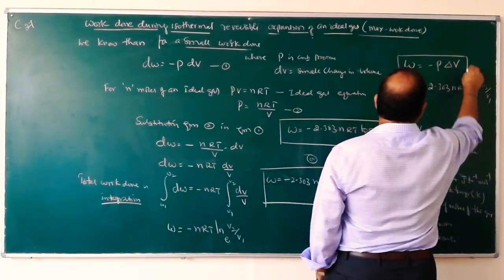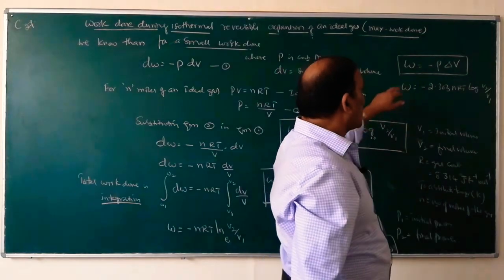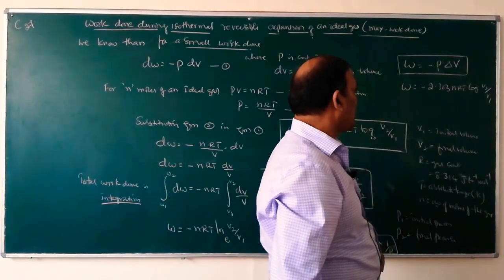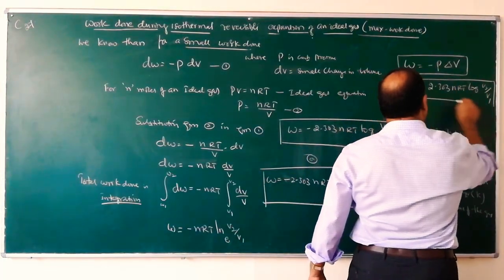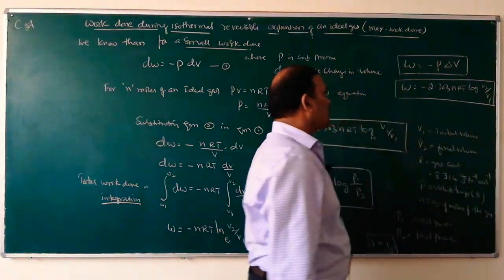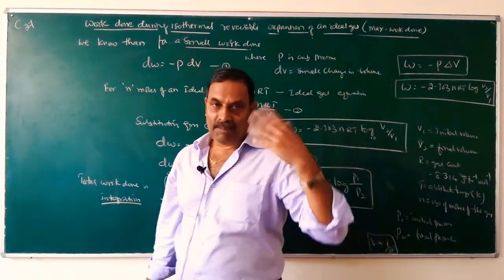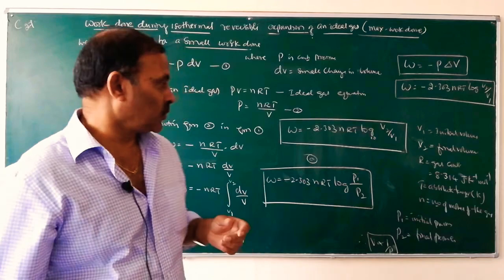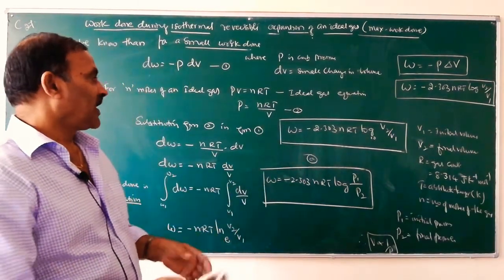The first is the work done during isothermal irreversible expansion of a gas. The second is the work done during isothermal reversible expansion of a gas from V1 to V2 or P1 to P2. So these two equations are very important.